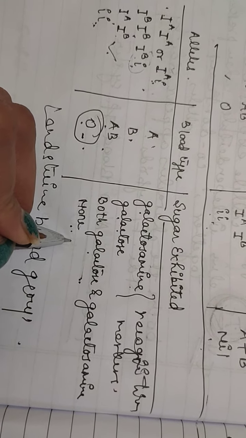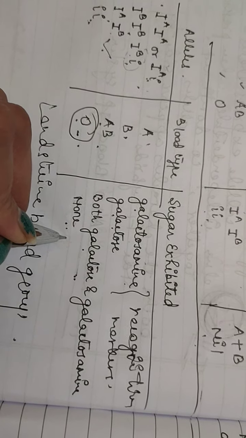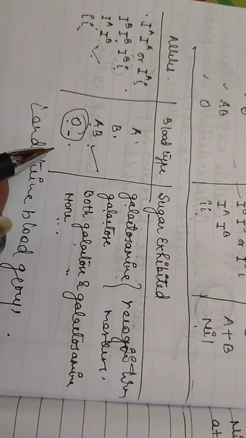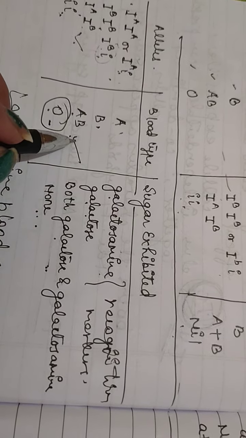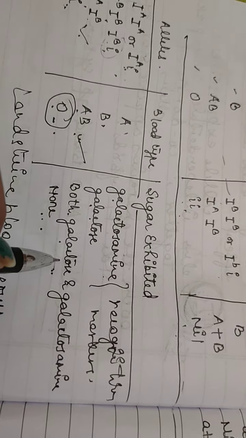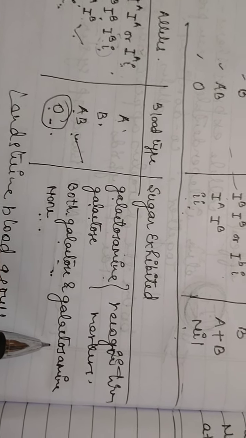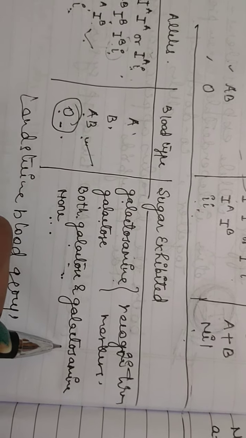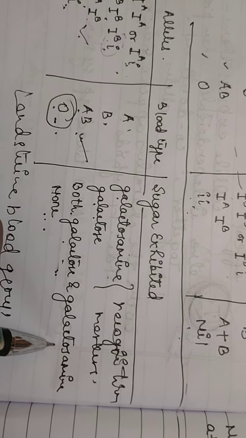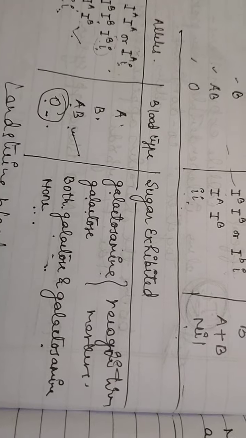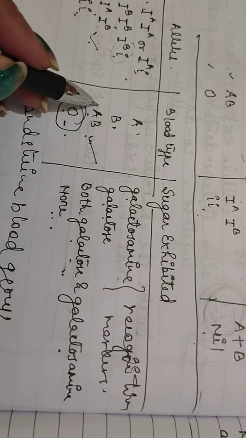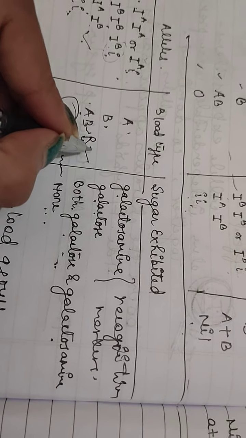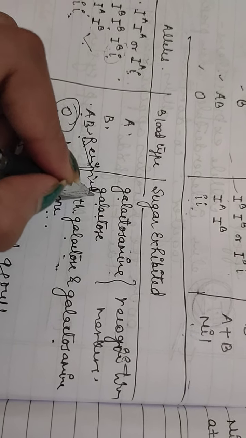galactose nor galactosamine is foreign to type AB individuals, because this blood has both types of antigen, galactose and galactosamine. So those individuals may receive any type of blood. A person with type AB blood group is called a universal recipient.